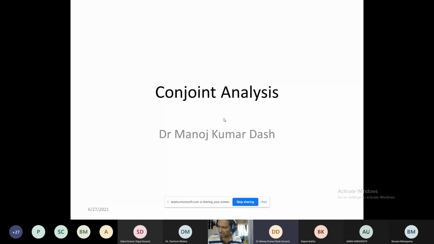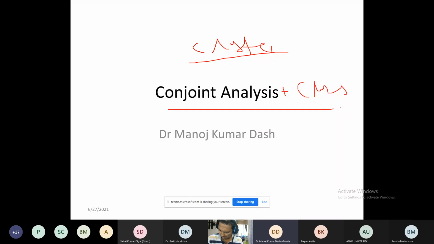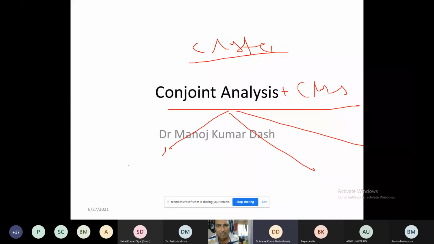So first of all, good afternoon to all. As Professor said, today we have two topics. One is called conjoint analysis, and another is called cluster analysis. Now, I hope you know your regression analysis and dummy variable regressions, and factor analysis, because for conjoint analysis and cluster analysis, the basic background required is three things. Number one, you should know the dummy variable regression. You should know the factor analysis, and we should know also that modeling, or that is called regression modeling.